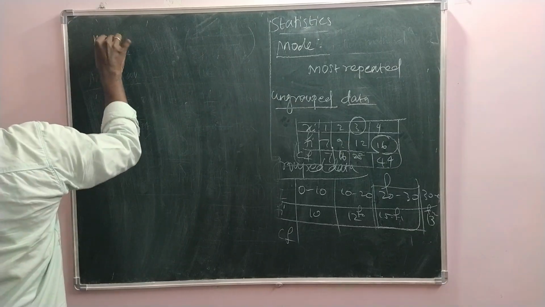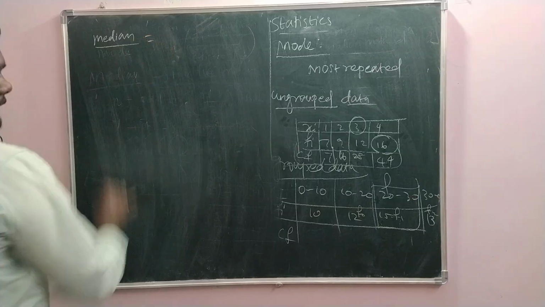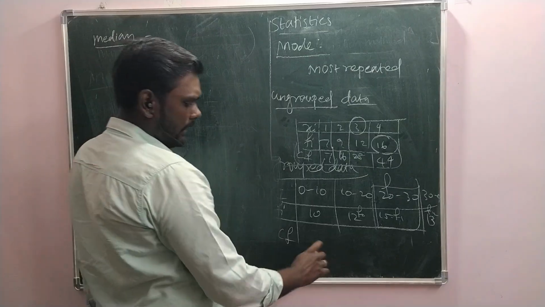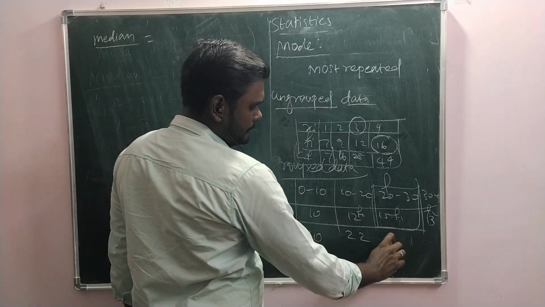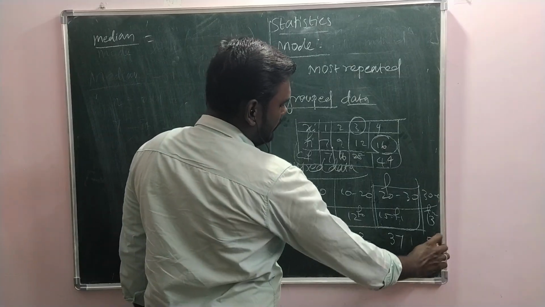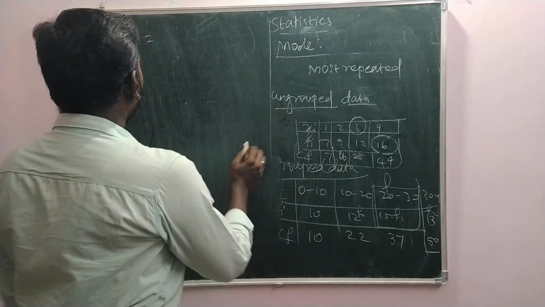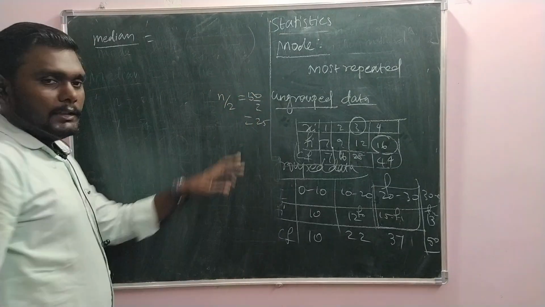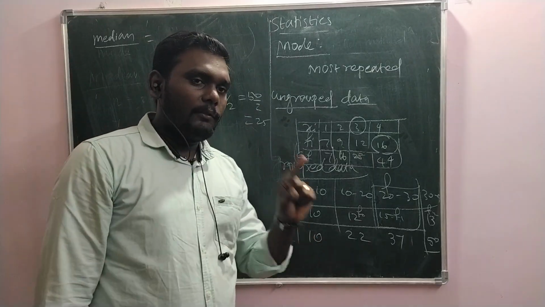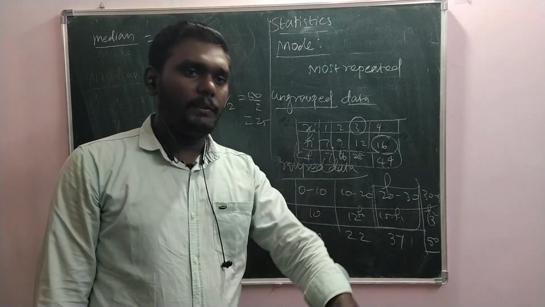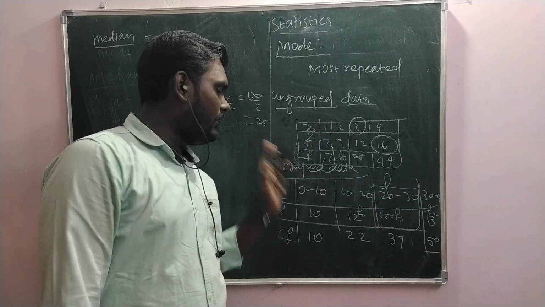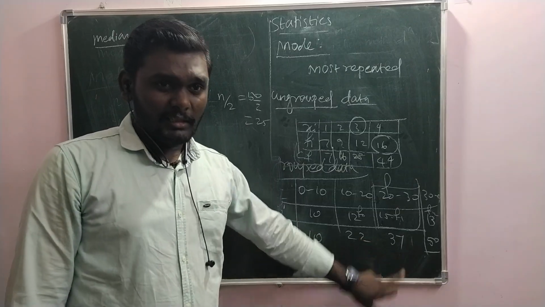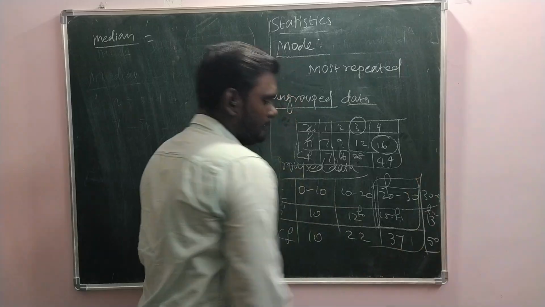See the formula for the median. First we have to find n by 2. After finding n by 2, we calculate the cumulative frequency for this data: 10, 22, 37, 40, 50. So n by 2 is 50 by 2, 25. Listen carefully, it is the cumulative frequency, not the frequency. We look for the cumulative frequency just greater than 25. Is 22 just greater than 25? No. It is 37. So this is our median class.